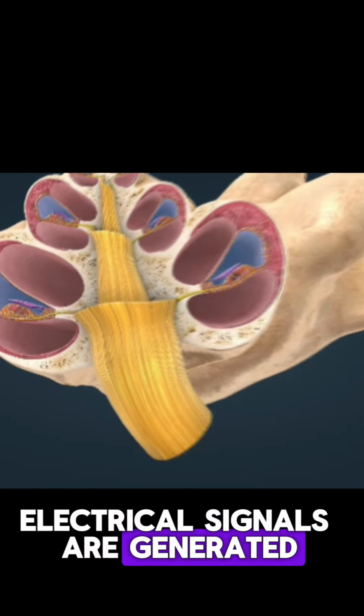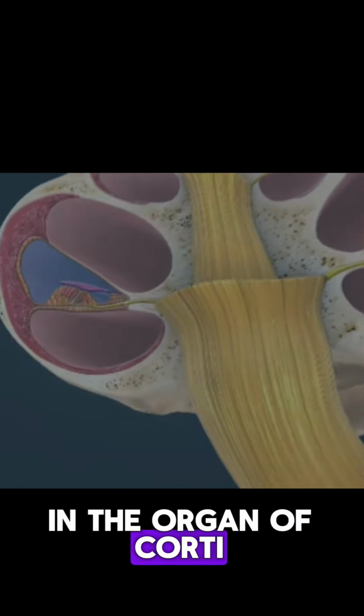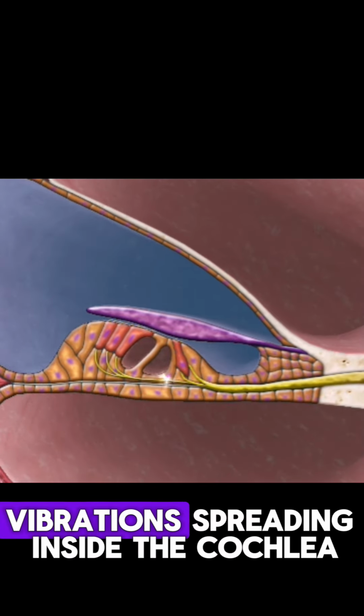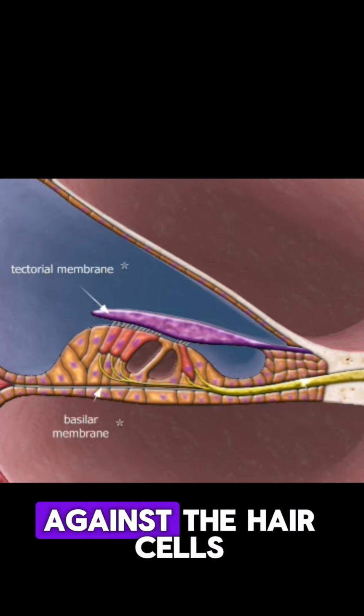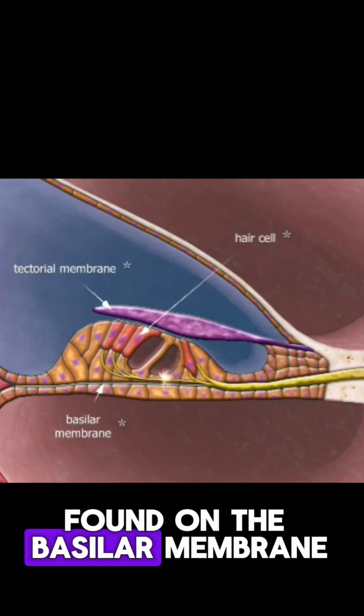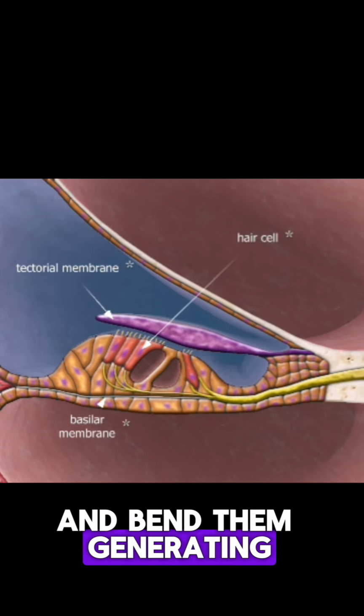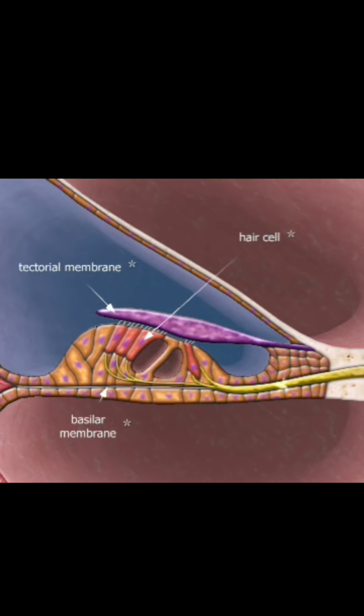Electrical signals are generated in the organ of Corti. Vibrations spreading inside the cochlea push the tectorial membrane against the hair cells found on the basilar membrane and bend them, generating a signal in the cells.